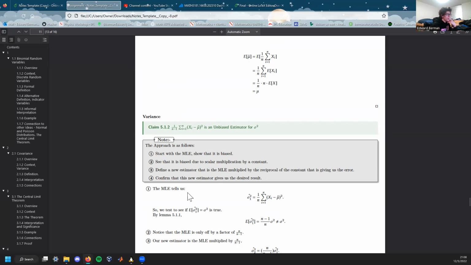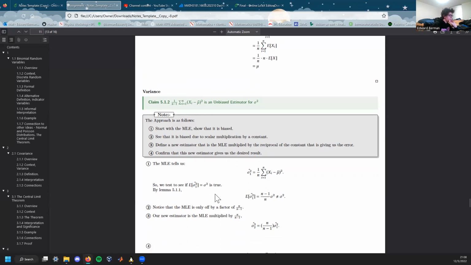The MLE tells us that our estimator looks like this. So we test to see if it's true that the expected value of our estimate is in fact sigma squared. By the lemma that is below, this is not true. This is n minus 1 over n times sigma squared. And by the way, we will get to this at the end of the proof. But it's off by this constant n minus 1 over n. So if we multiply by n over n minus 1, then we will get the right estimate.